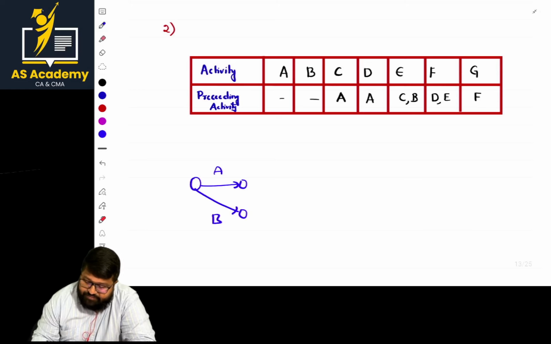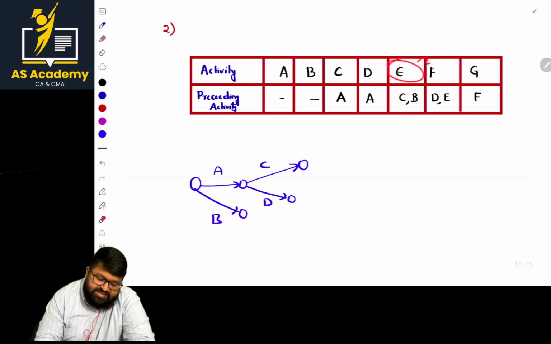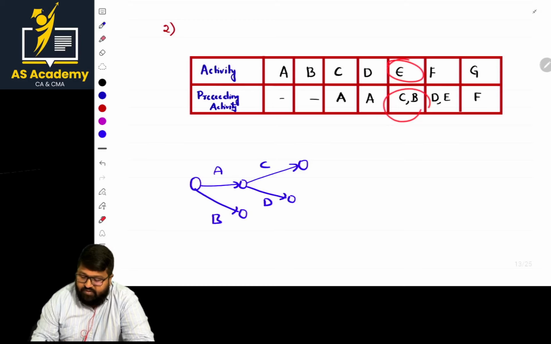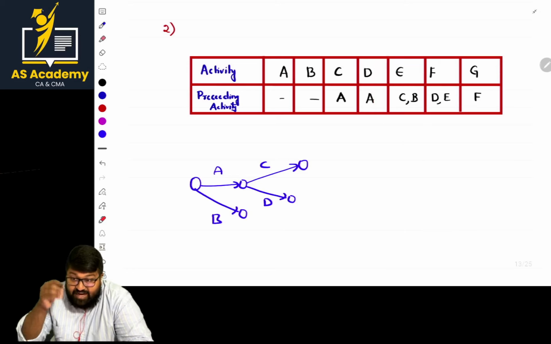And next, what is the next part, ma'am? C starts after the completion of A. And even D starts after the completion of A. So two activities are starting at the same point. They are burst events. For example, C and D. Clear? What about the next one? In the next case, E starts after the completion of C and B. So sir, one more point: E starts where C and B end.